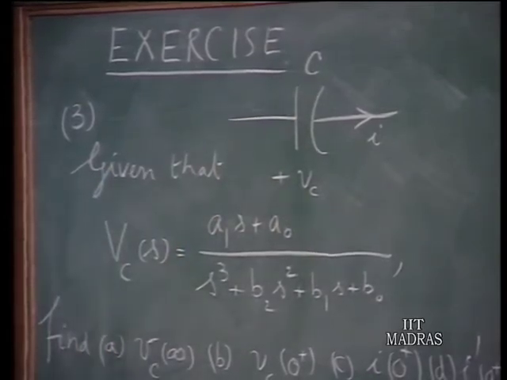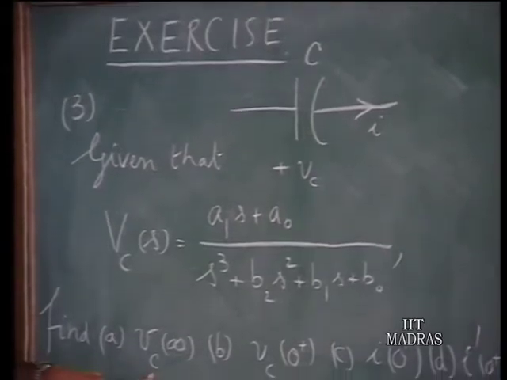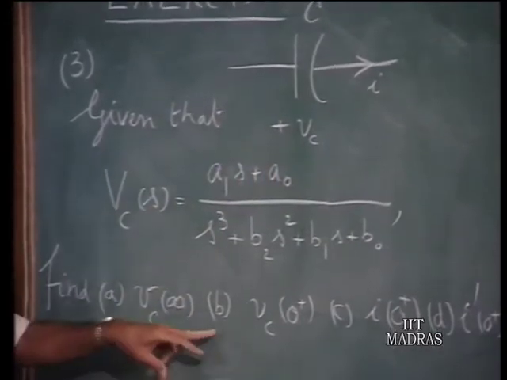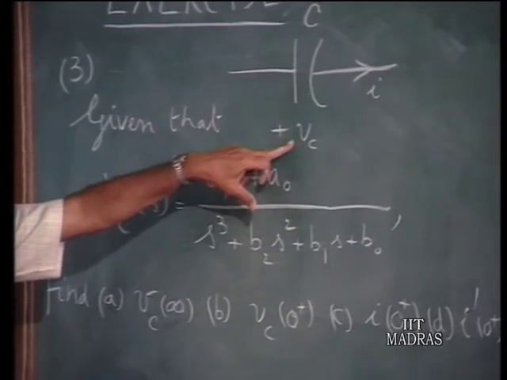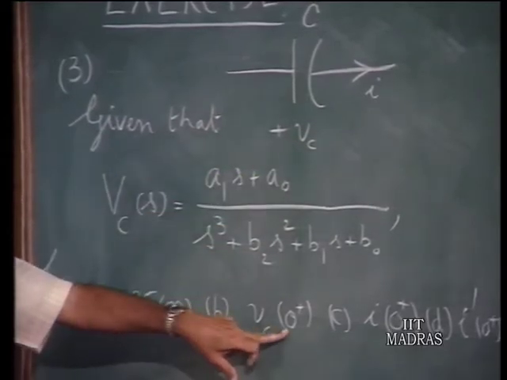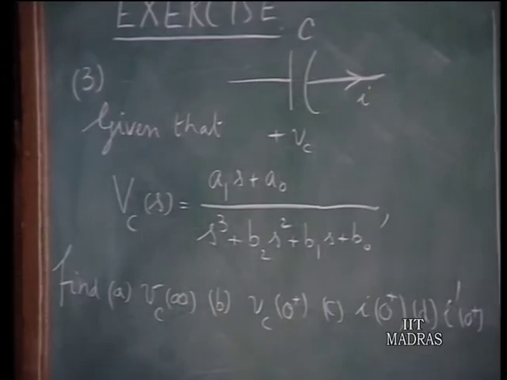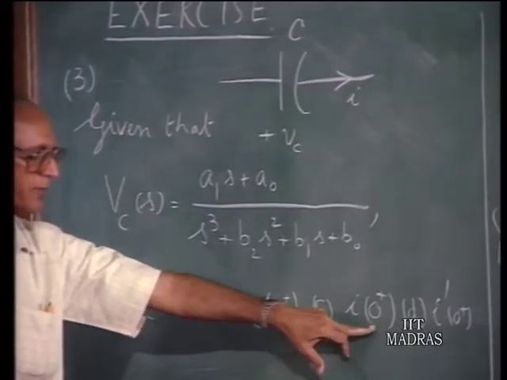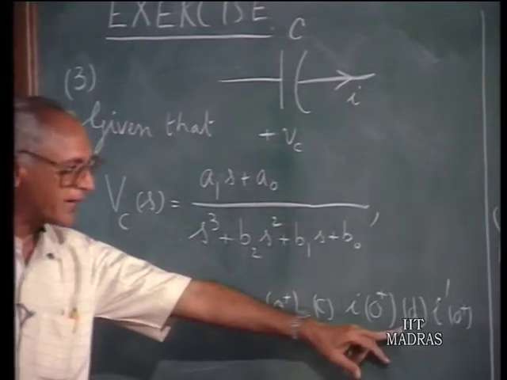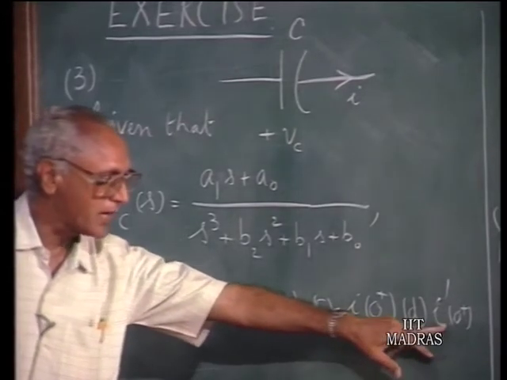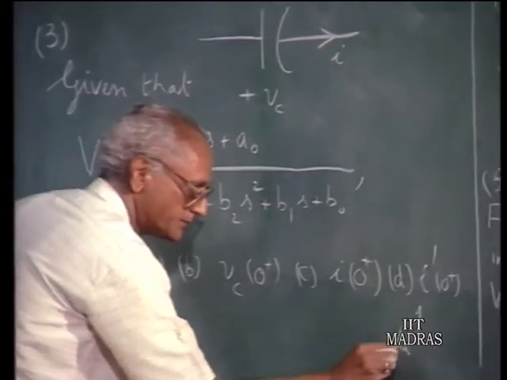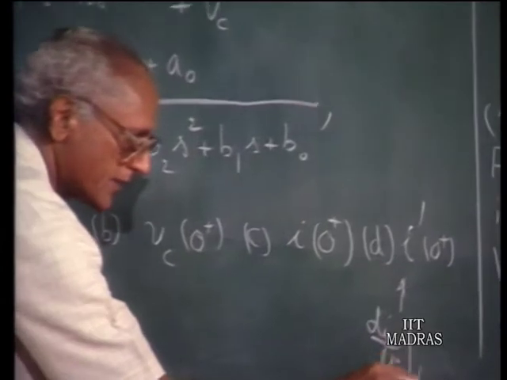Now, using this information in terms of the a and b constants, find A, the final value of the capacitor voltage Vc of infinity. B, the initial value of the capacitor voltage, which is Vc of 0 plus, immediately after t equals 0. Also find the initial value of the current i of 0 plus. And lastly, find the initial value of the derivative of the current, i prime of 0 plus. This means di by dt evaluated at t equals 0 plus.